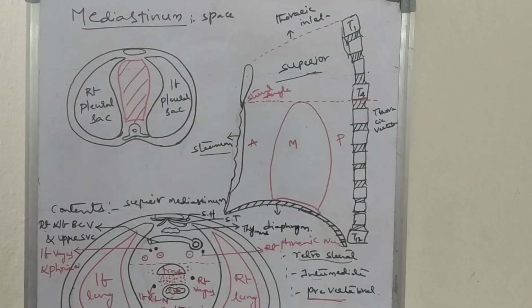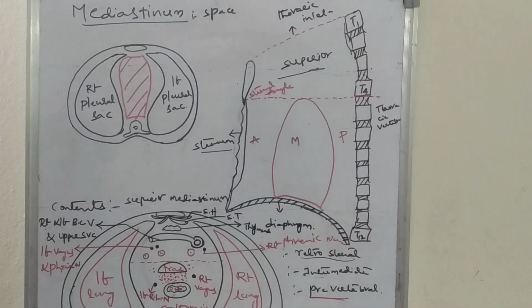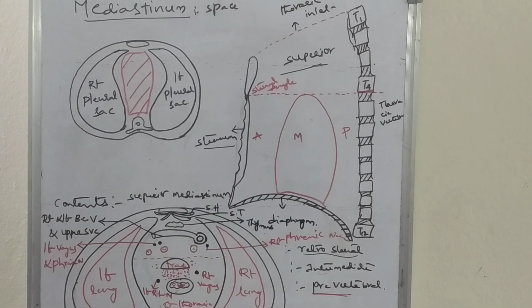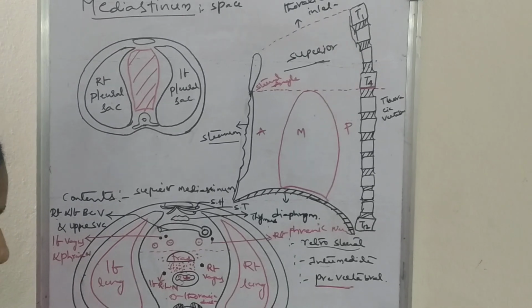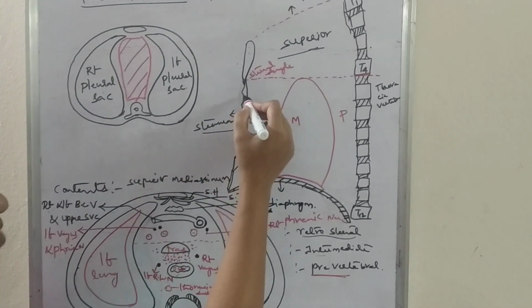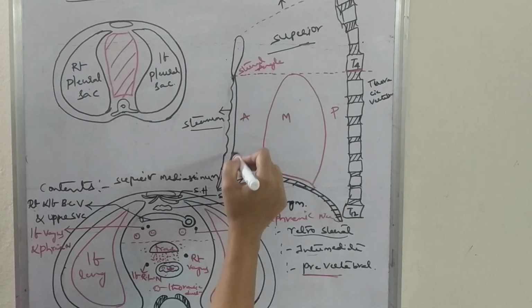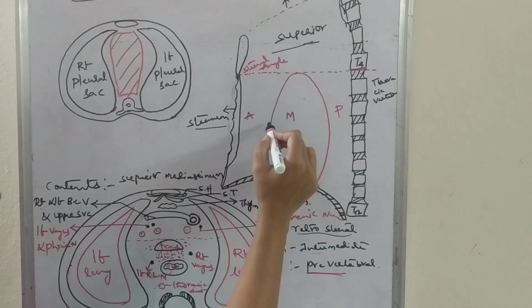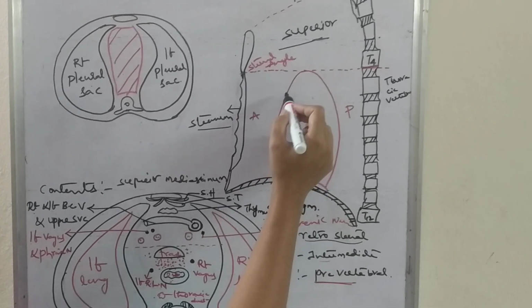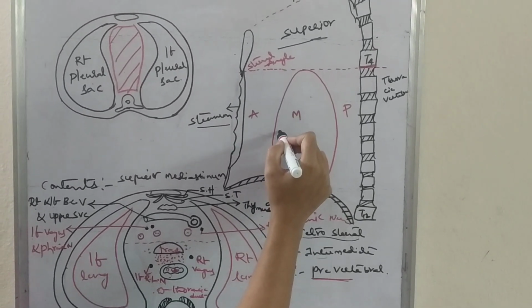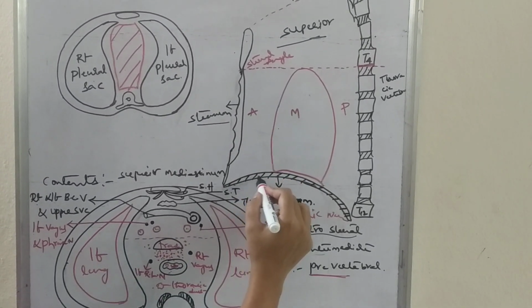First, we will discuss the anterior mediastinum. What are the boundaries for this anterior mediastinum? Anteriorly we will have the sternum. Posteriorly we will have the pericardium and the heart. Below we will have the diaphragm.